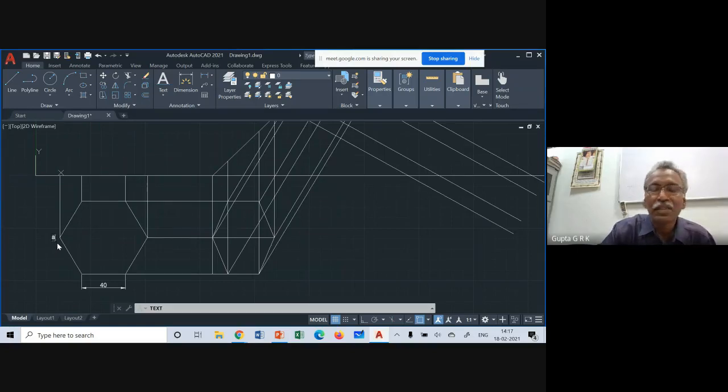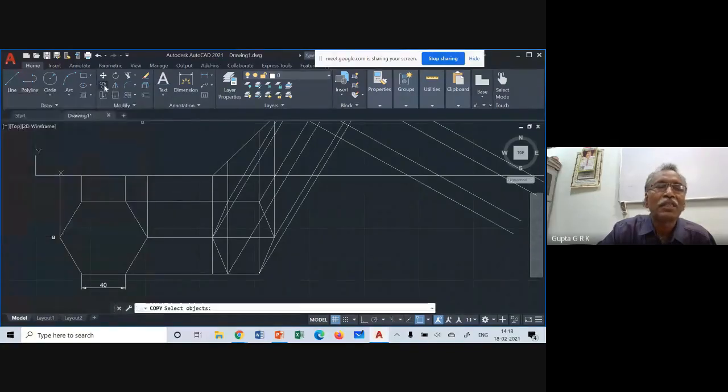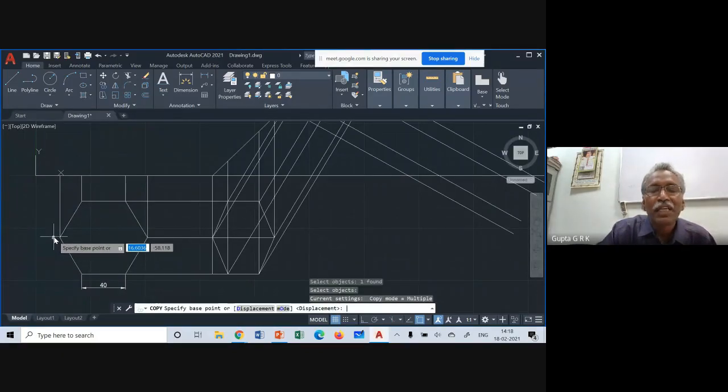Now what I want to do, I want to get B, C, D, E, F like that. So instead of doing that particular one every time, I take the copy command here. You can type COPY or just click on the icon. If you don't know where the icon is, you can type copy. So I have taken copy. Then it is asking select objects. So I select this A. Enter. And specify base point. On the A only you select the base point. Like this. Now you can move anywhere and click here.